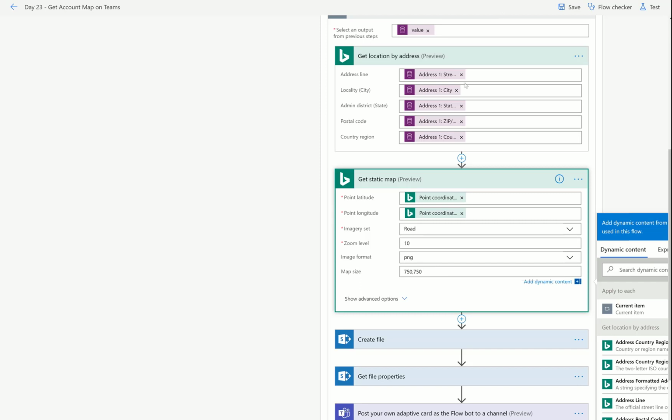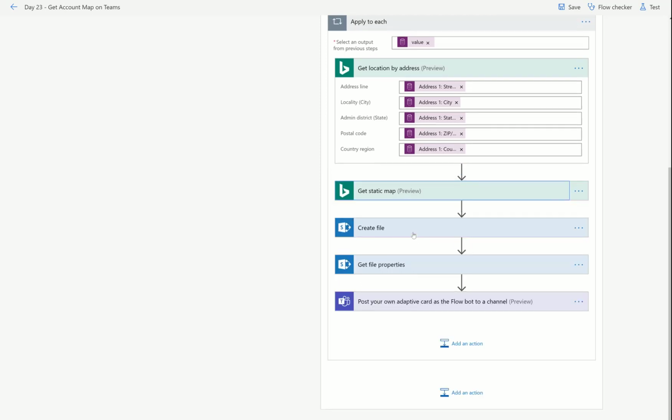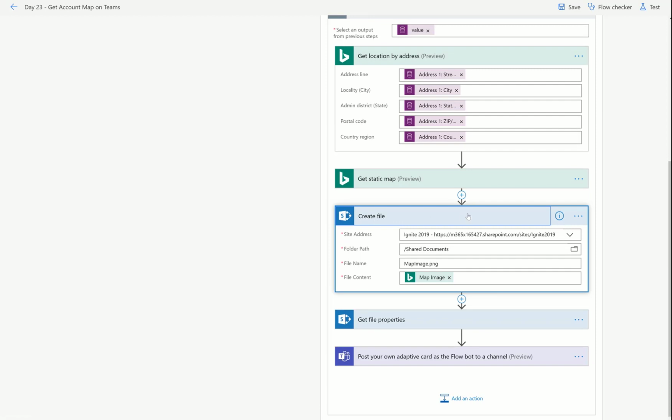So don't go too wide, otherwise it's not going to work anyway. All right, so then I go to create file and I pick where I'm going to put this. I'm just putting this in my SharePoint site in a shared document folder, which is the default documents folder when you make a site. And I am naming it the same thing every time.